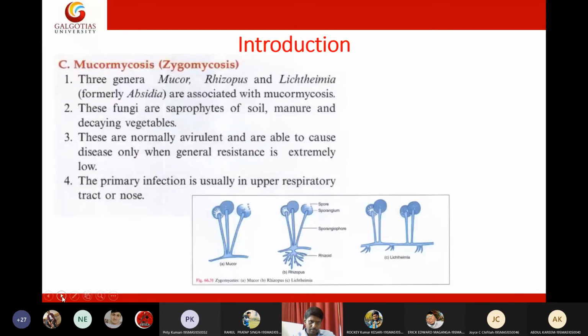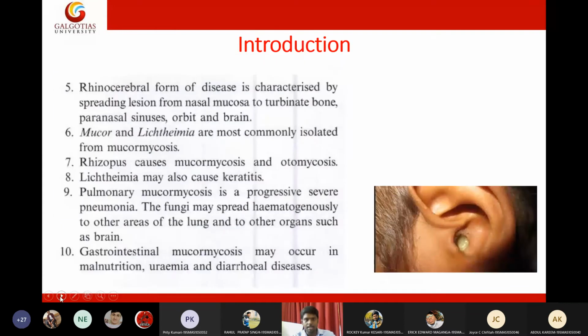There are three species in this genus: Mucor, Rhizopus, and Lichtheimia. Usually they are present in soil, manure, and decaying vegetables. They are non-virulent, meaning they won't cause infection unless the patient is immunocompromised. The primary infection is usually in the upper respiratory tract.